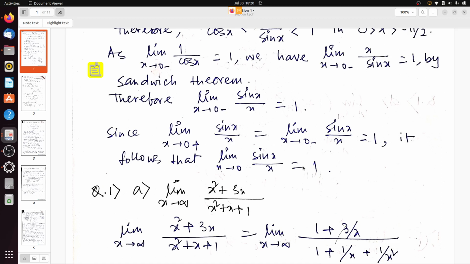So it will give us limit x tends to 0 of cos x by 1. As x tends to 0, the value of cos x will be 1. So we get directly that limit x tends to 0 of sin x by x is equal to 1.